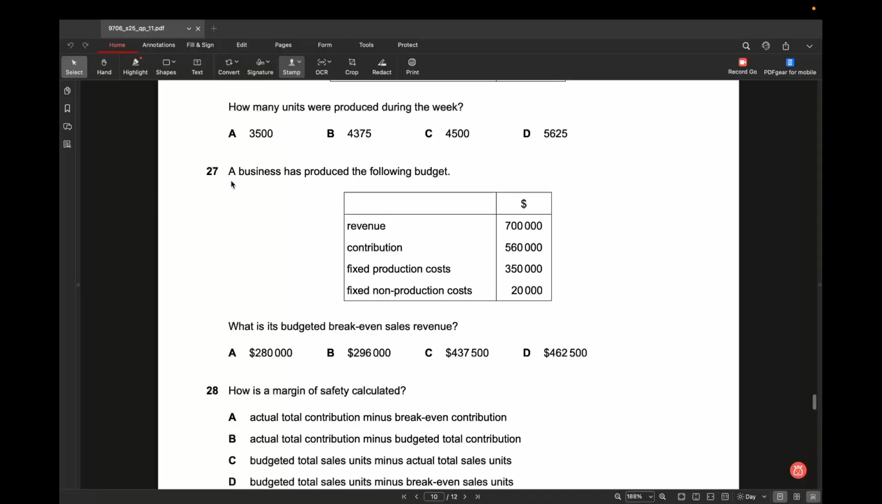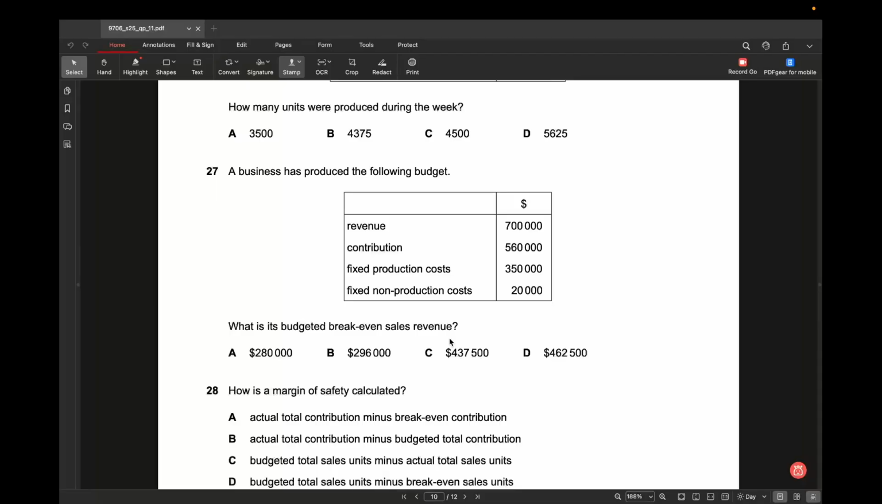Okay, 27. A business has produced the following budgets. Revenue 700,000, contribution 560,000, fixed production cost 350,000, and fixed non-production cost 20,000. What is its break-even revenue sales?